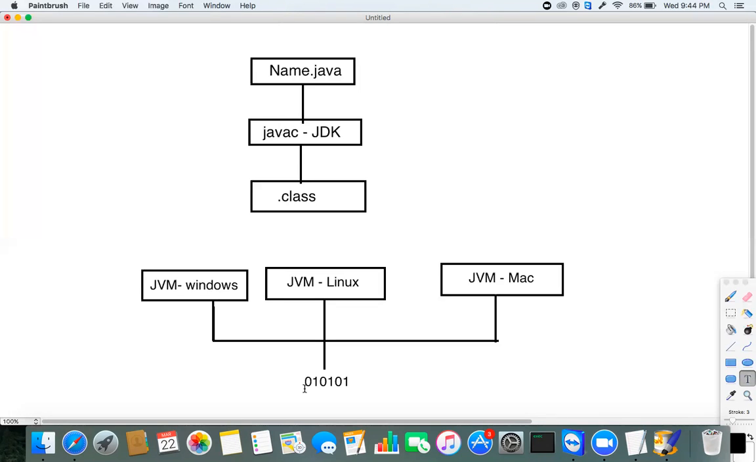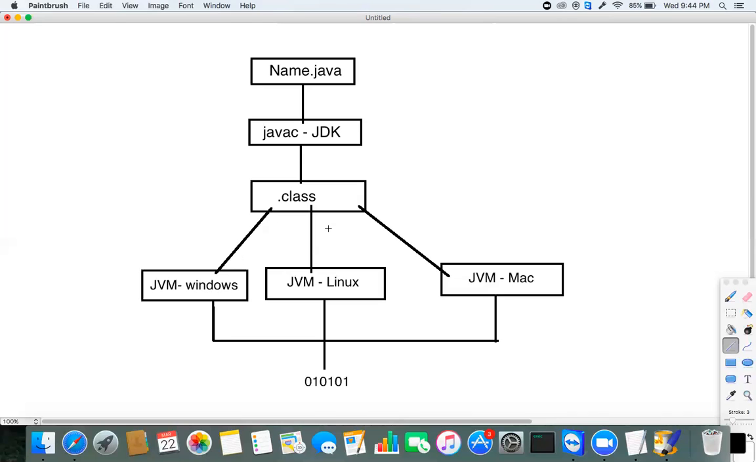But here in case of Java, I have to install a separate JVM for Mac, a separate JVM for Windows, a separate JVM for Linux and all. But you don't have to modify the code. Only one time we write the code, and that code you can deploy in different platforms. That code you can test in different platforms without modifying the code. Without modifying this .class file, this .class file will be executed on multiple platforms. So that's why we call Java platform independent.